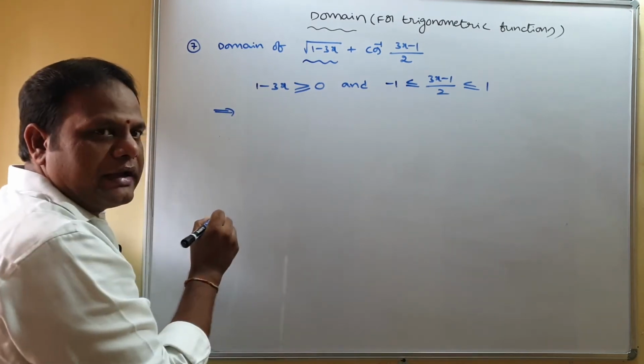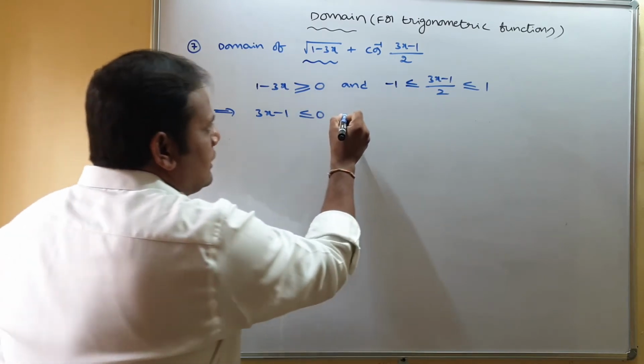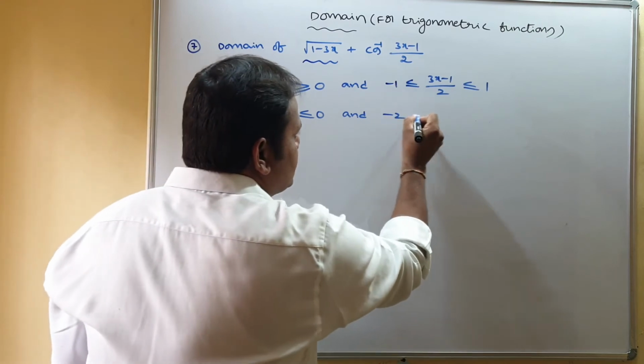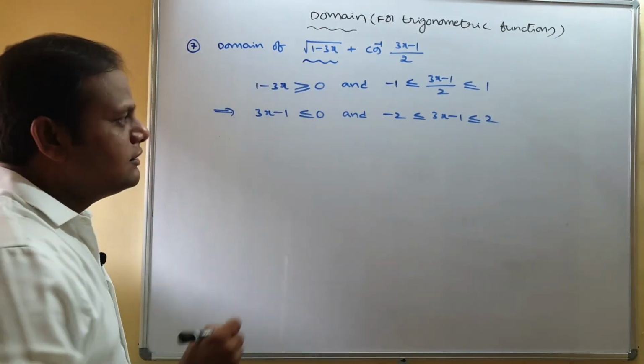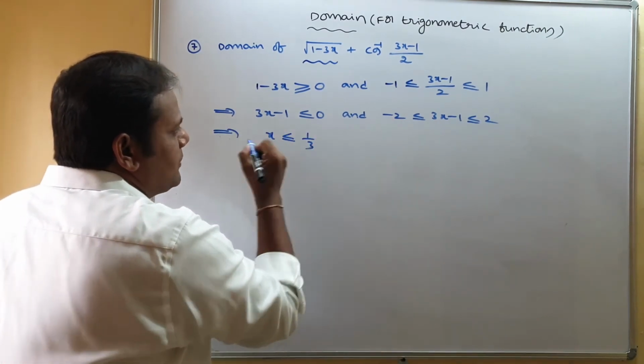Multiply this with minus sign. Then it becomes 3x minus 1 less than or equal to 0. And multiplying with 2, then you get minus 2 less than or equal to 3x minus 1 less than or equal to 2. Is it? Now here coming to this, x less than or equal to 1 by 3.